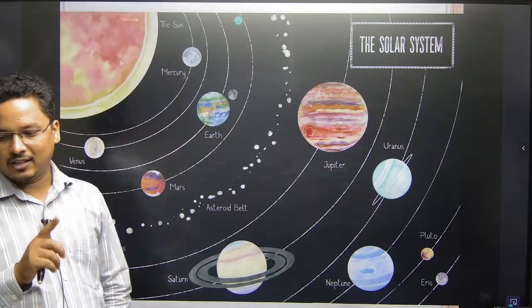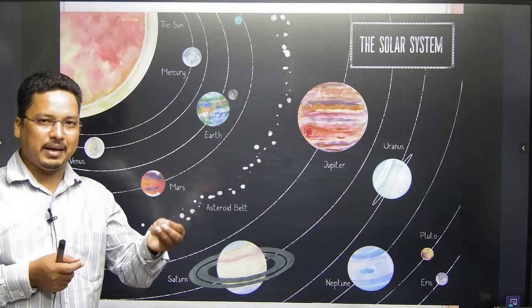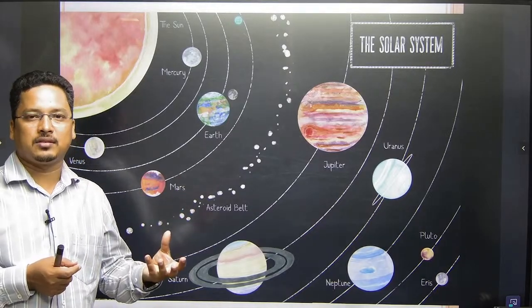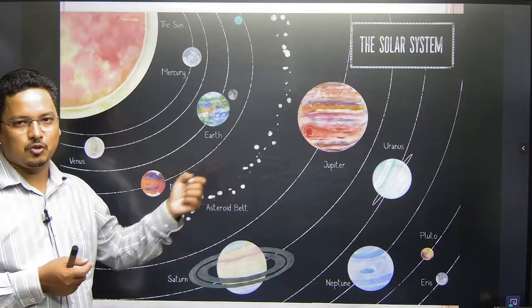First of all, asteroid belt. Asteroids are the fragments, residuals of the planets. We call them asteroids between Mars and Jupiter.